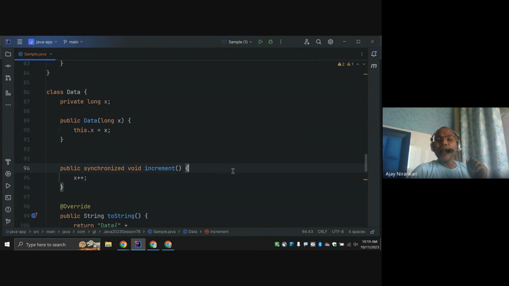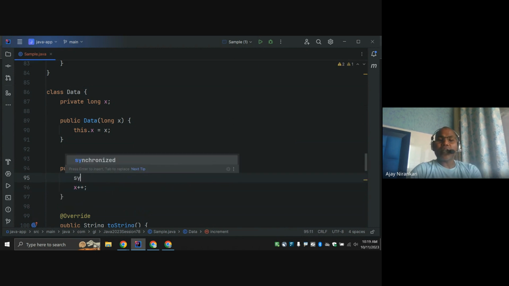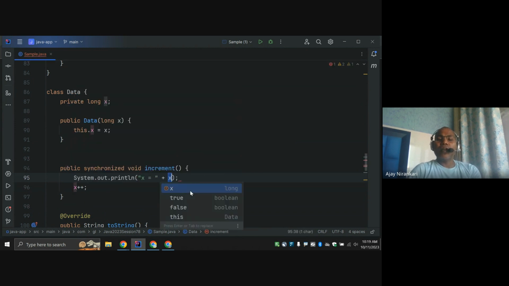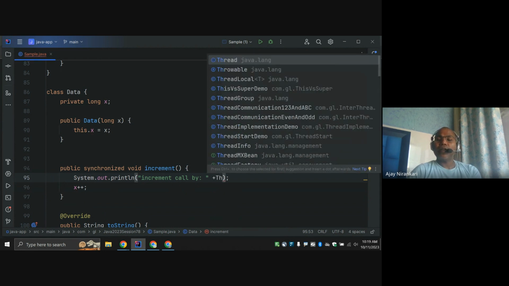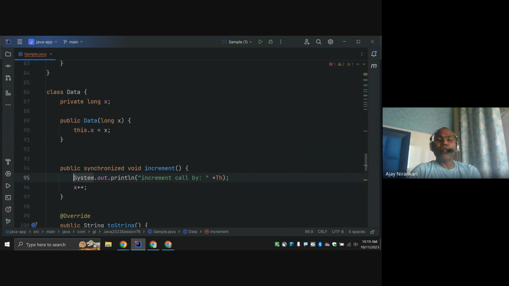Okay, and let's check here: I can just print with System.out in the increment method, and thousands of logs are printed.